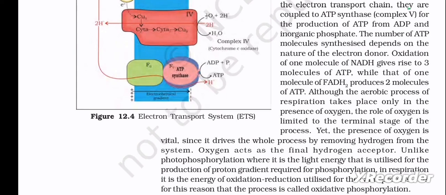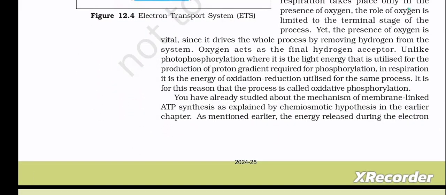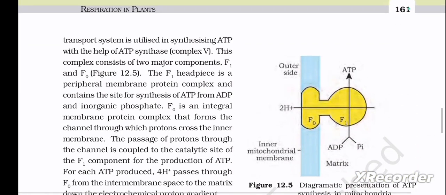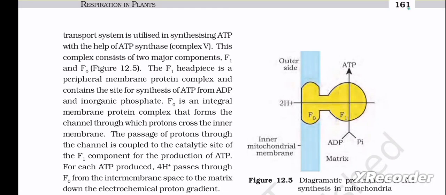Unlike photophosphorylation, where it is the light energy that is utilized for the production of the proton gradient required for phosphorylation, in respiration it is the energy of oxidation-reduction utilized for the same process. It is for this reason that the process is called oxidative phosphorylation. You have already studied the mechanism of membrane-linked ATP synthesis as explained by the chemiosmotic hypothesis in the earlier chapter. As mentioned earlier, the energy released during the electron transport system is utilized in synthesizing ATP with the help of ATP synthase, that is complex 5.